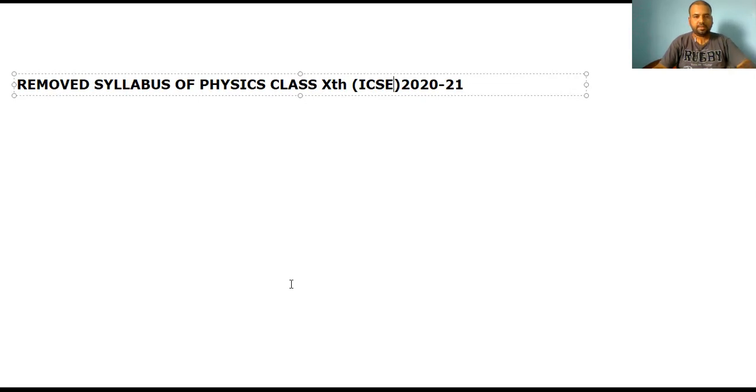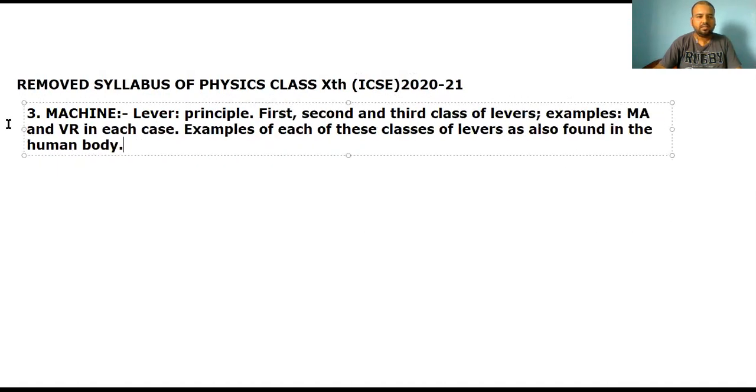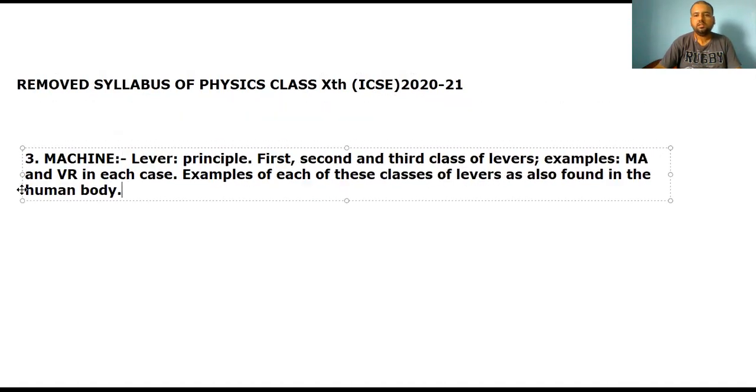So the first one that I have is from the chapter Machines. From the chapter Machines we can understand here that the topic lever has been completely removed. It used to have lever, its principle, first, second and third class of lever, examples based on mechanical advantage and velocity ratio in each case of the lever, and an example of each of these classes of lever as also found in the human body. Now this whole topic is removed.